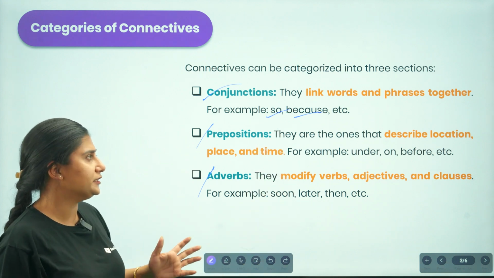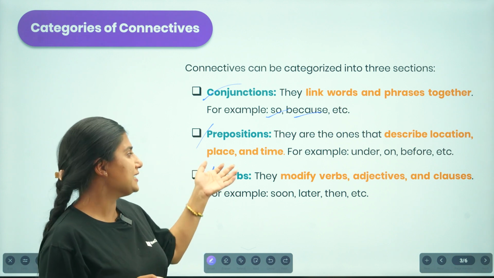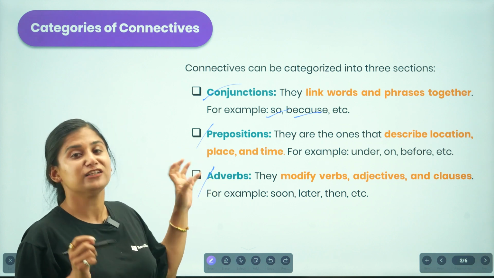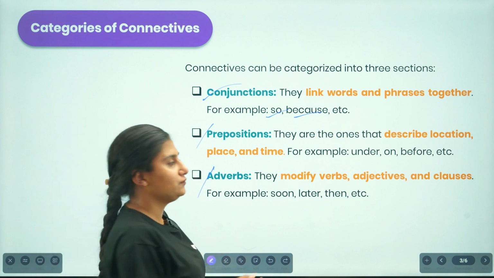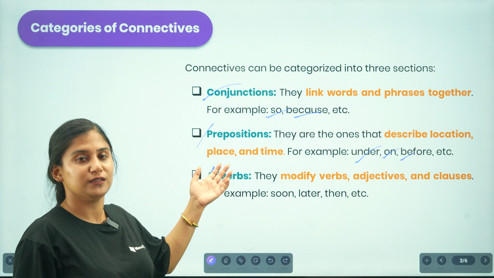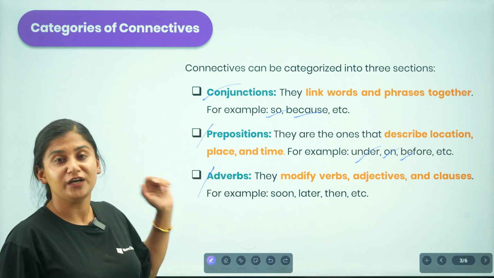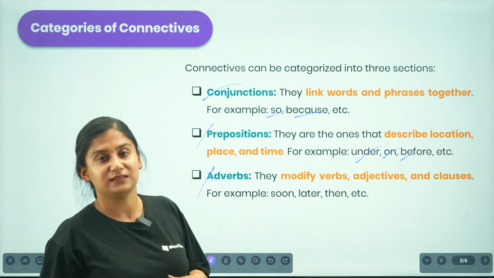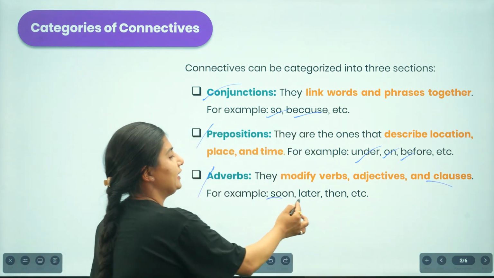Moving on to the preposition, it describes the location, a time or a place. We use these connectives as prepositions whenever we talk about location. For example, we can use under, on, or before when we talk about ideas that relate to location, place, or time. Moving on, it also functions as an adverb. The adverb modifies the verbs, adjectives, or the clauses in a sentence. For example, soon, later, and then.